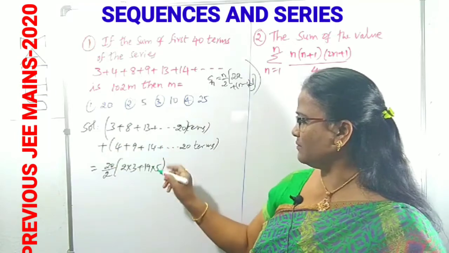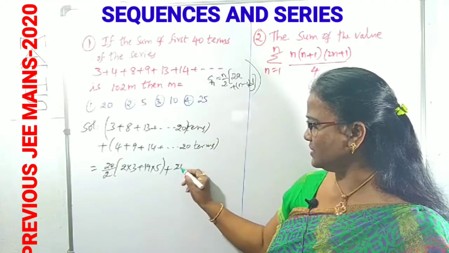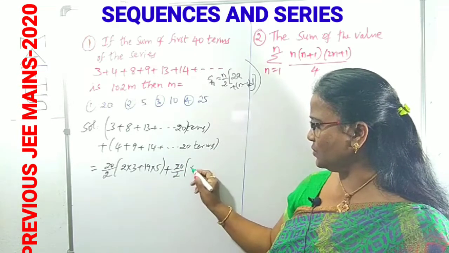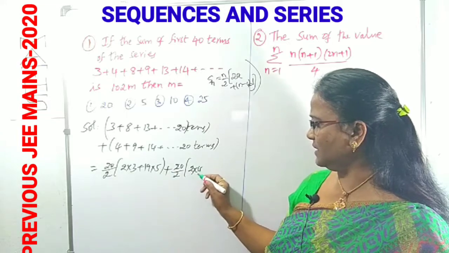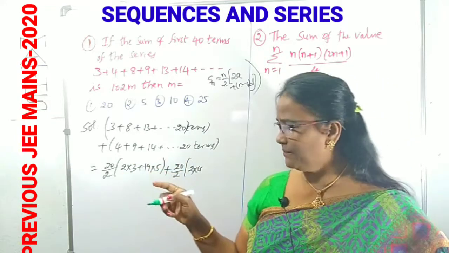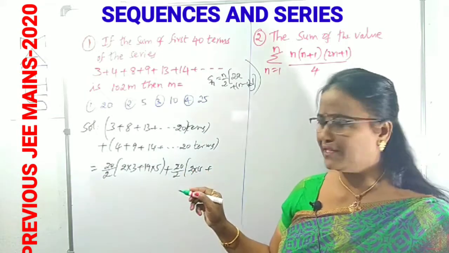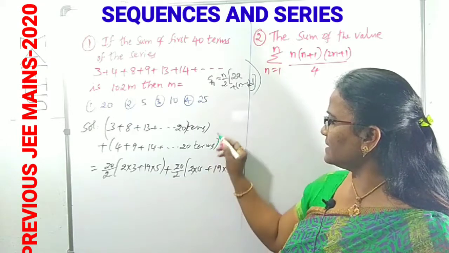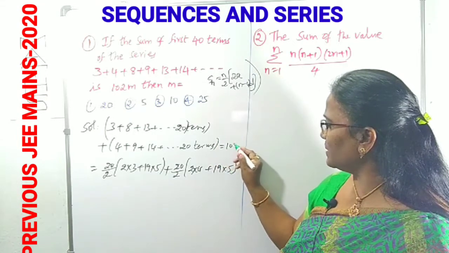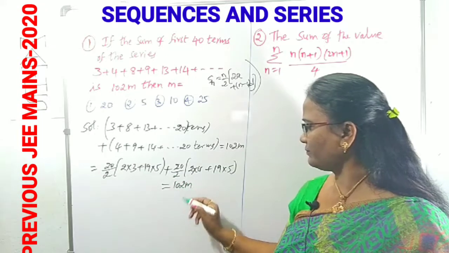This bracket I'm closing, right? Now next one, same method. 20 terms here also, 20 by 2. 2a, a is here 4, not 3, because this is another series. Plus n minus 1, 20 minus 1 is 19, into d. Here also the common difference is 5 only. This resultant value is given as 102m.